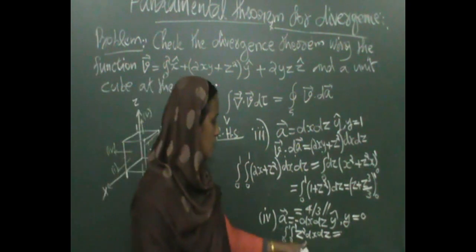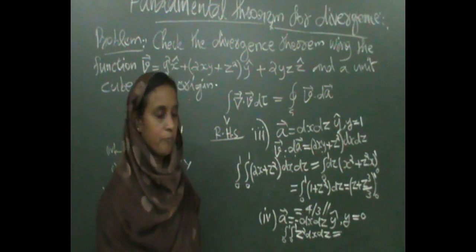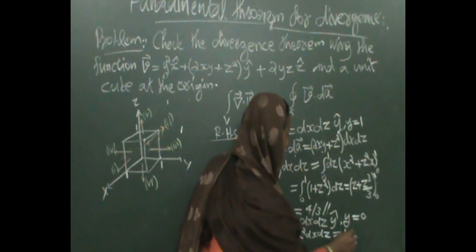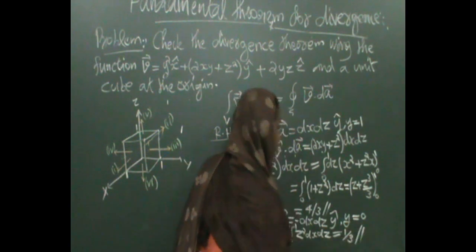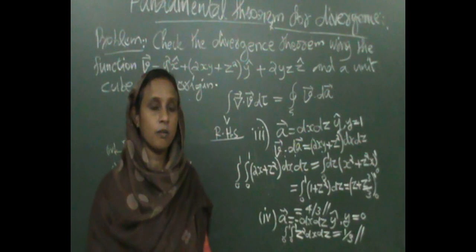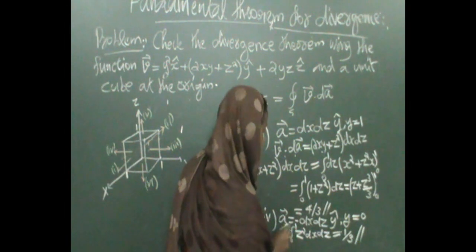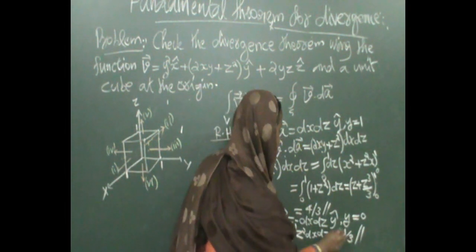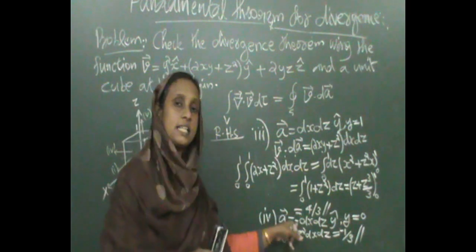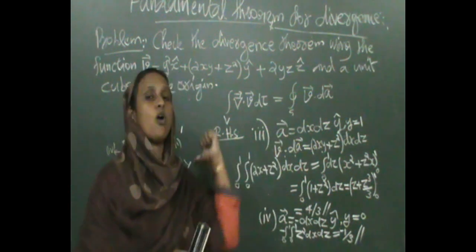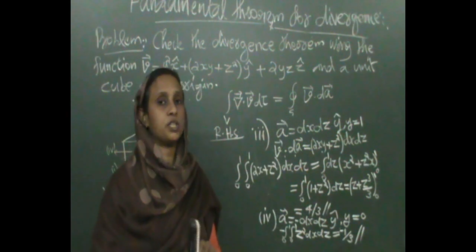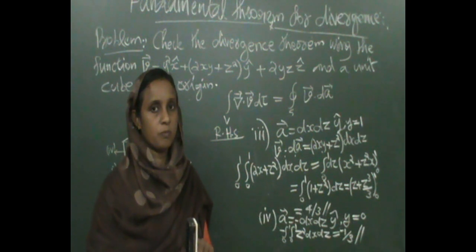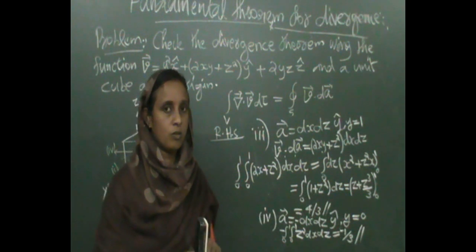Okay, this gives you 1 by 3. Minus 1 by 3, not simply 1 by 3. This gives you minus 1 by 3 because this area vector is pointing along the minus y cap direction. Okay.